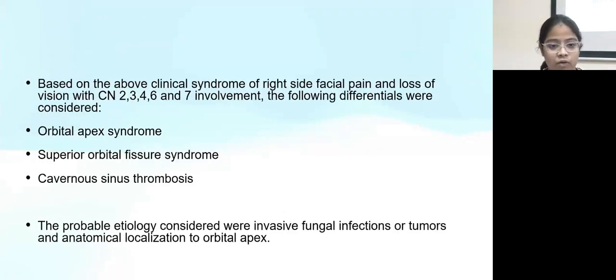Now, based on the above clinical syndrome of right-sided facial pain and loss of vision with the involvement of cranial nerve 2, 3, 4, 6, and 7, the following differentials were considered: orbital apex syndrome, superior orbital fissure syndrome, and cavernous sinus thrombosis. The probable etiology considered was invasive fungal infections or tumors, and the anatomical localization was to the orbital apex. Now, how do we clinically differentiate orbital apex syndrome from superior orbital fissure syndrome and cavernous sinus thrombosis, because they're almost in the same area?